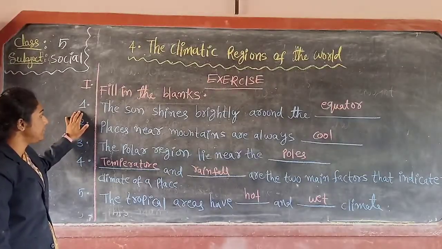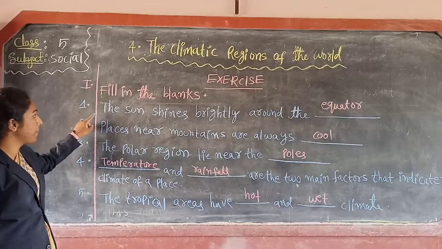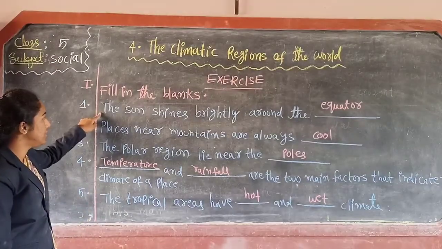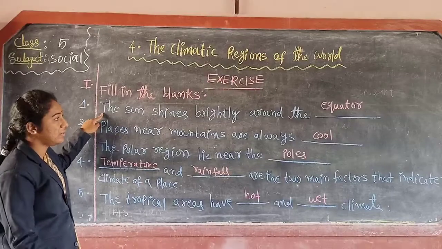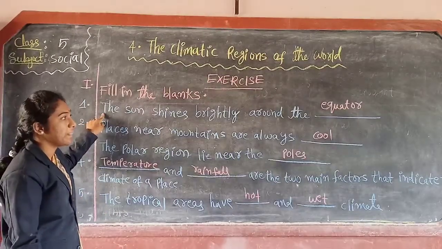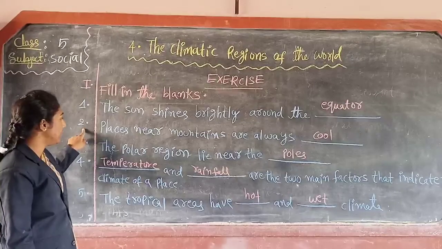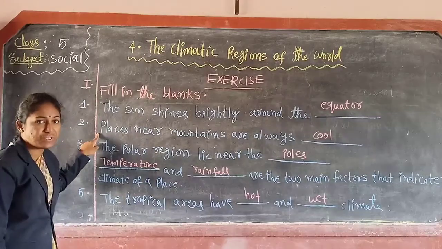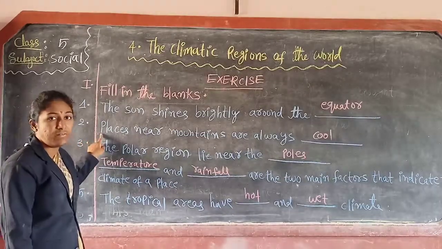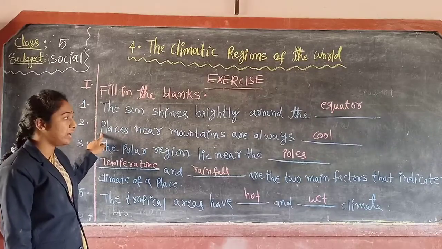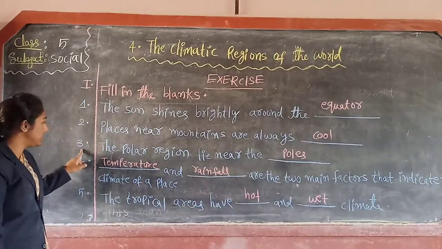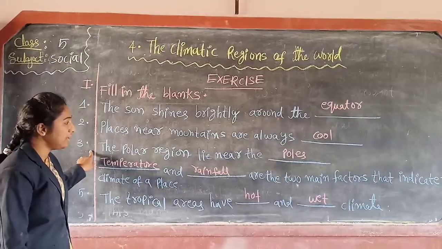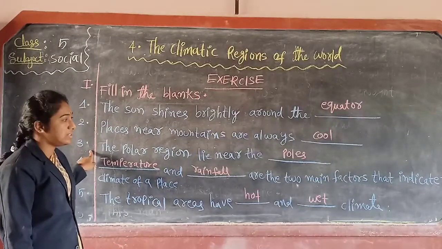Look at the first question, children. Read with me. The sun shines brightly around the dash. Sun shines brightly around the equator. So answer is equator. Next, second one. Places near the mountains are always dash. Places near mountains are always cool. Okay, now what is the answer? Cool. Next, third one. The polar region lie near the poles. What is the answer?